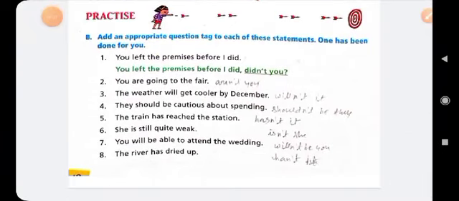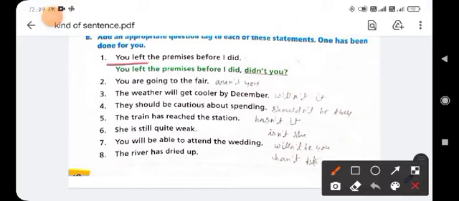So see here, exercise number B: add an appropriate question tag to each of these statements. One has been done for you. You can see here: you left the permission before I did. It is the assertive sentence. How can you tag the question?